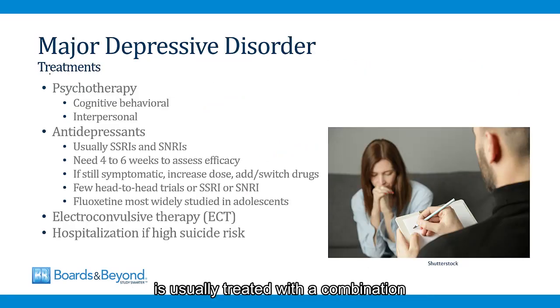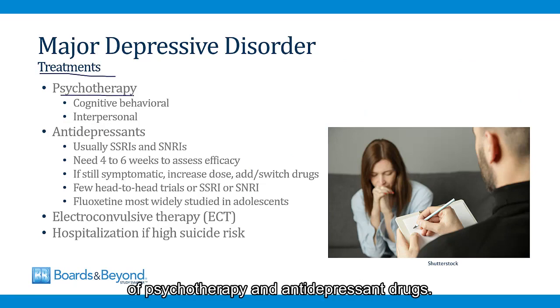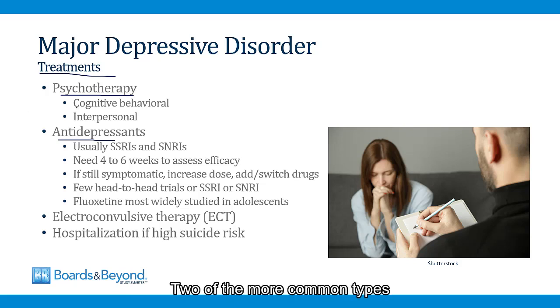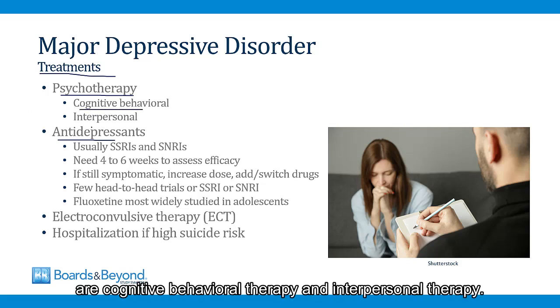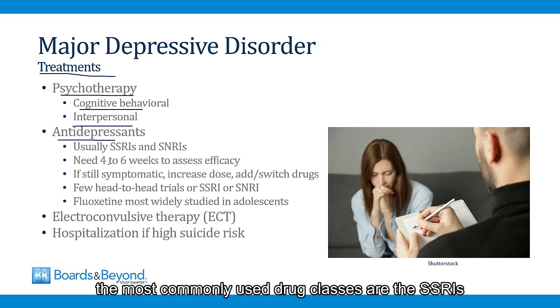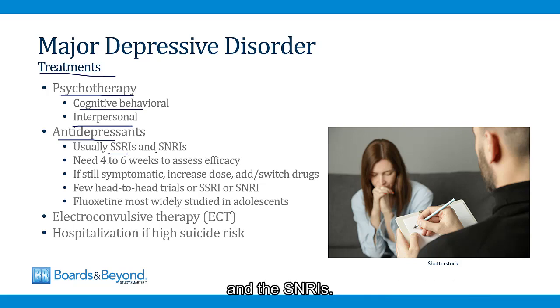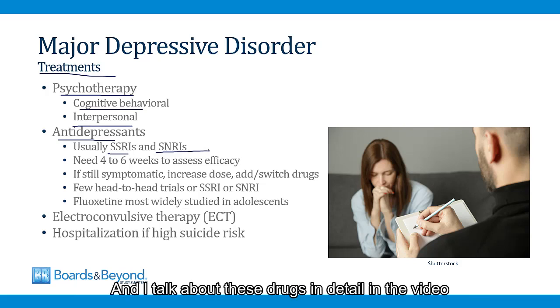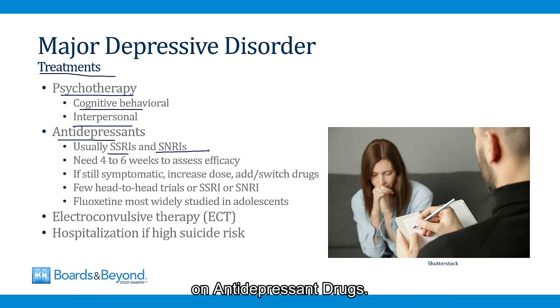Major depressive disorder is usually treated with a combination of psychotherapy and antidepressant drugs. There are many forms of psychotherapy that are used to treat depression. Two of the more common types are cognitive behavioral therapy and interpersonal therapy. In terms of antidepressants, the most commonly used drug classes are the SSRIs and the SNRIs, and I talk about these drugs in detail in the video on antidepressant drugs.